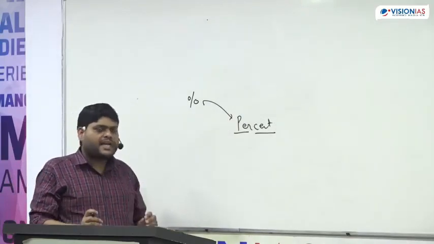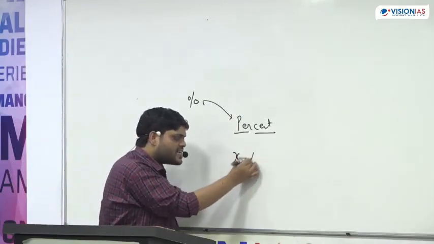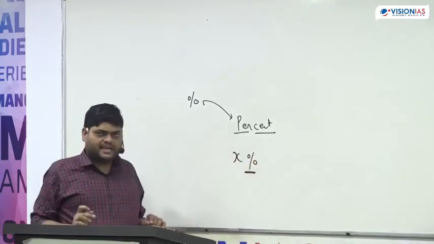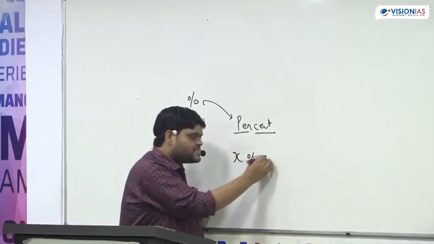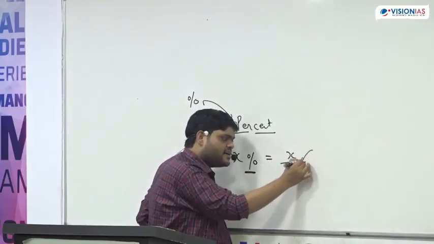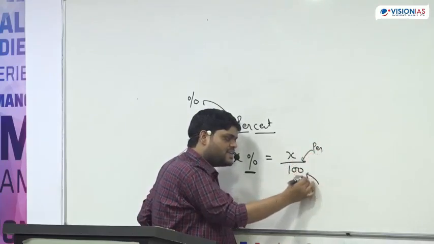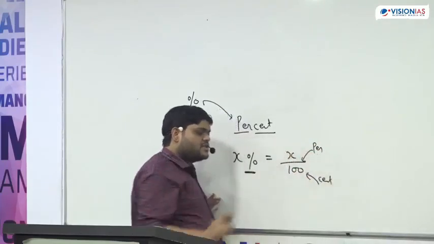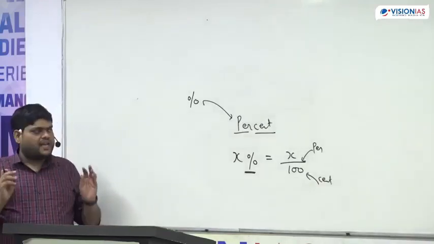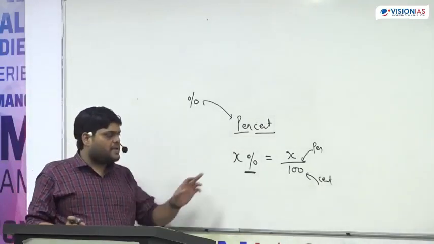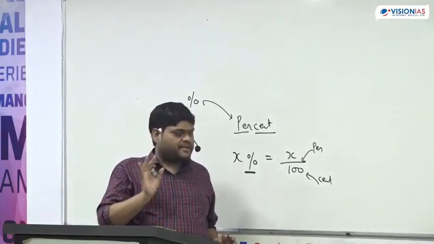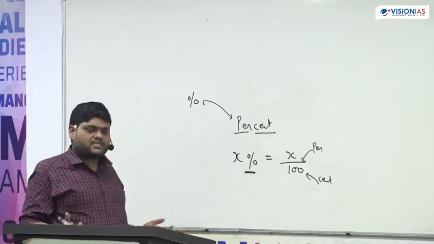So if I say X percent, this sign is the sign of percent, and it means divide by 100. Whenever anybody asks what is the meaning of percent, the simple meaning is divide by 100. So X percent means X divided by 100.